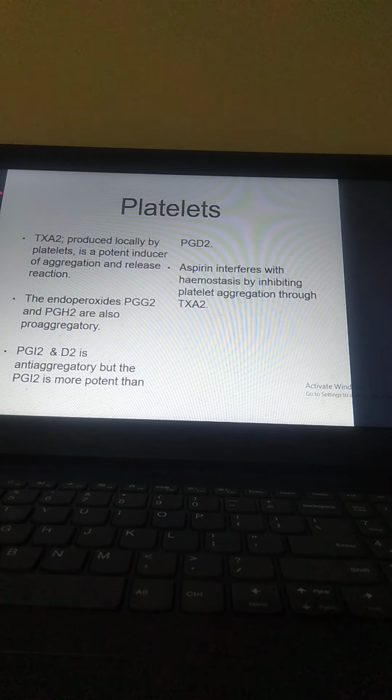Now platelets. TXA2 produced locally by platelets is a potent inducer of aggregation and the release reaction. And the endoperoxides PGG2 and PGH2 are also pro-aggregatory. PGI2 and PGD2 are anti-aggregatory, but PGI2 is more potent than PGD2. Aspirin interferes with hemostasis. That's why we give aspirin in order to decrease the load on the platelets. So it is anti-platelet, inhibiting platelet aggregation through TXA2 at a low dose, I would say.